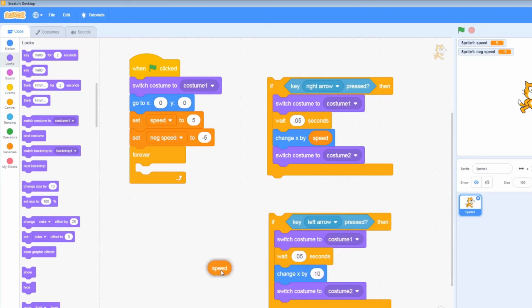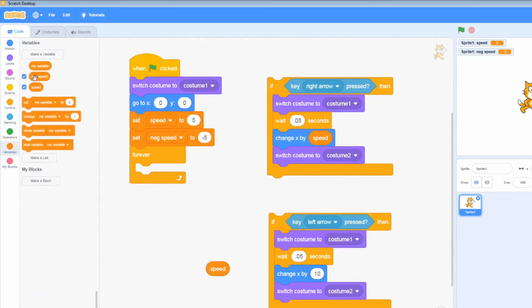And we want to use a different variable this time. We're actually going to use the negative one. So under variables, neg speed goes in here. We can get rid of that one now. That means it'll do the neg speed, which is -5. So when we press left, it'll actually go this way.